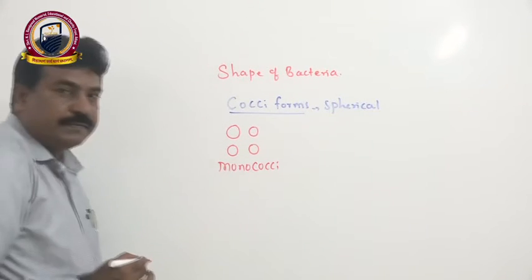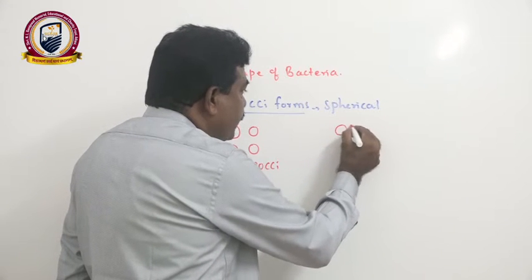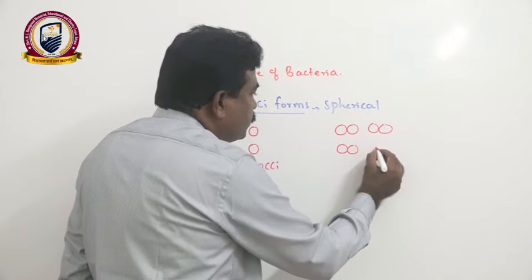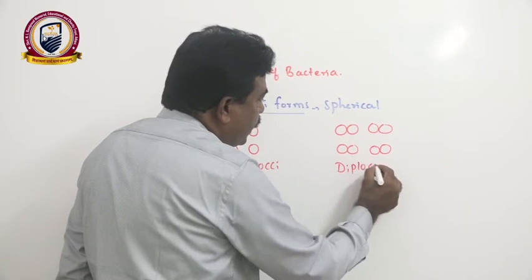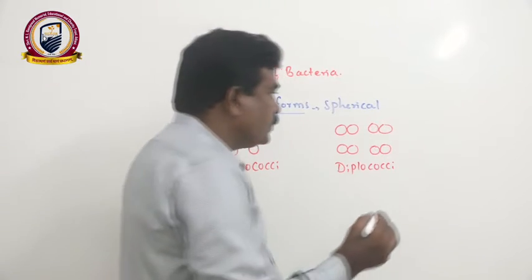Monococci are single forms. If two spherical bacteria join to form a structure, we call them diplococci. Di means two, cocci means spherical forms.